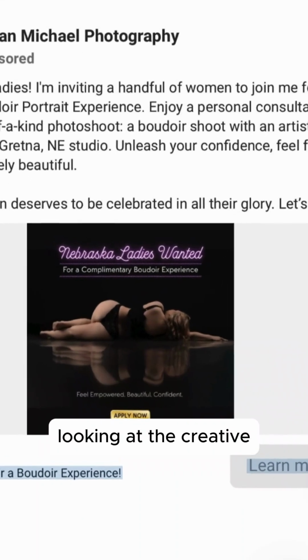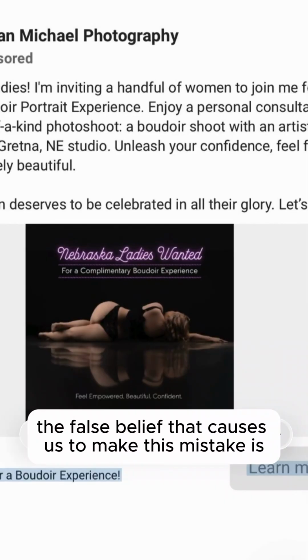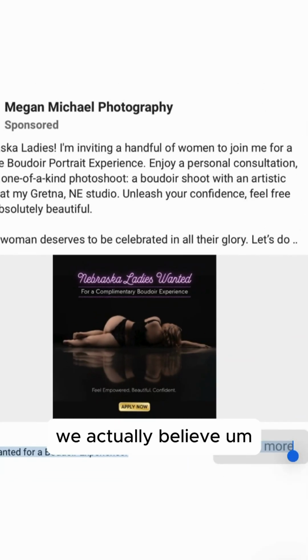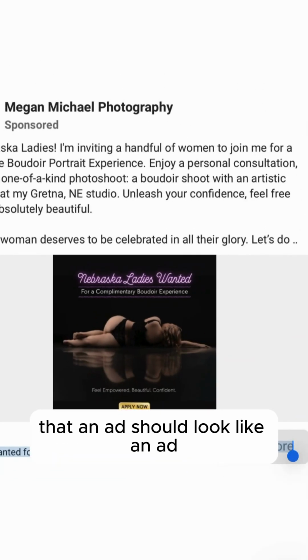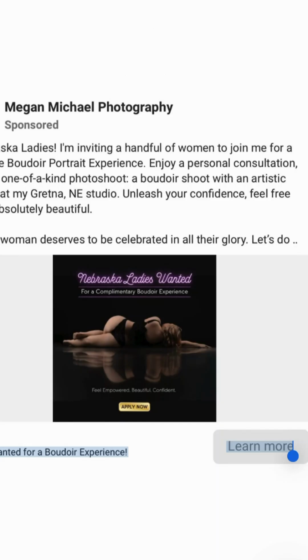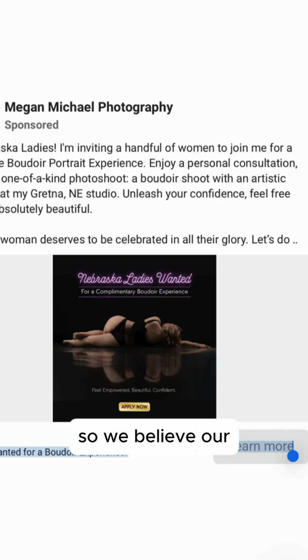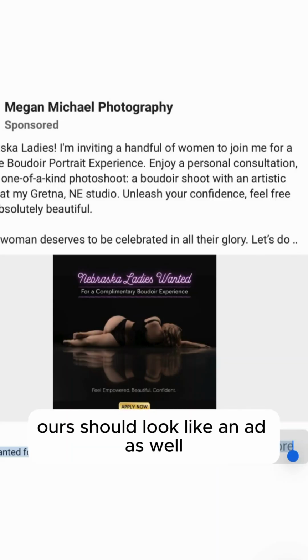Finally, looking at the creative, we've got the looks-like-an-ad mistake. The false belief that causes us to make this mistake is we actually believe that an ad should look like an ad, because other Facebook ads we've seen look like ads, other Boudoir Facebook ads, other ads on Facebook, and so we believe ours should look like an ad as well.